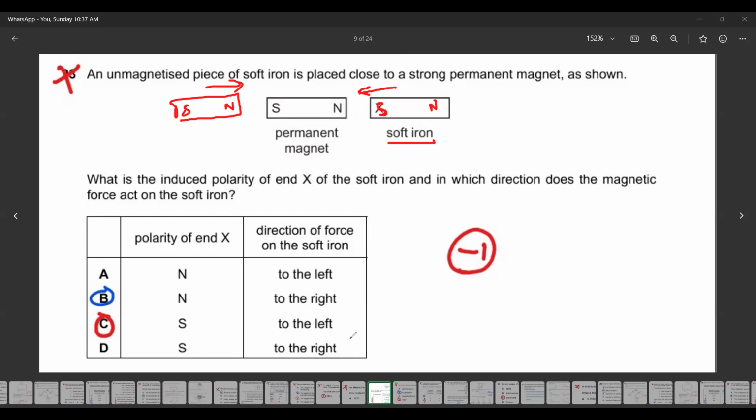So magnetic materials are always attracted by the magnet. As for the strength of the attraction, it depends on the strength of the magnet rather than the material. If a magnet is very strong, definitely it will have a greater force on that. So strength mainly depends on the magnet rather than the material.